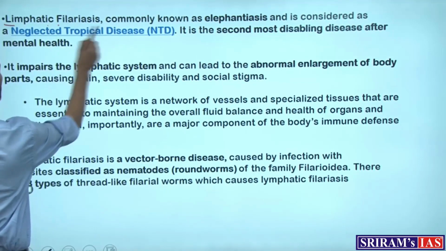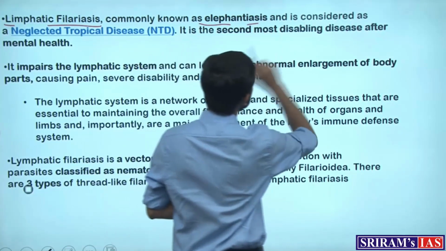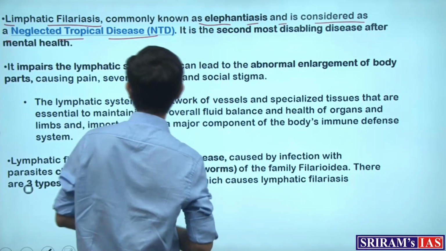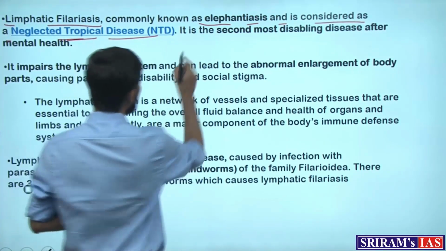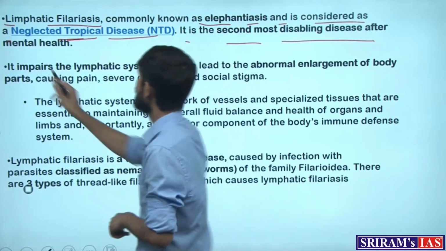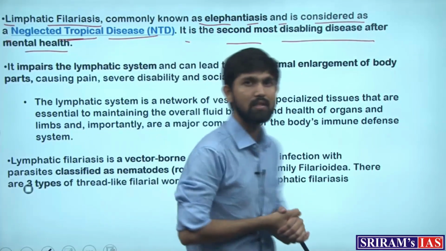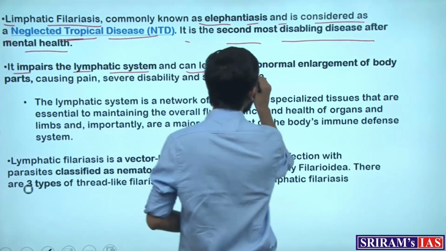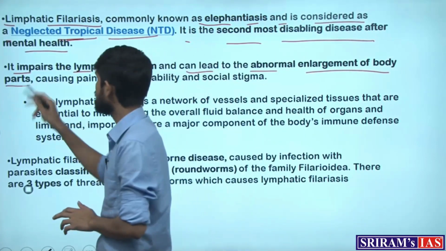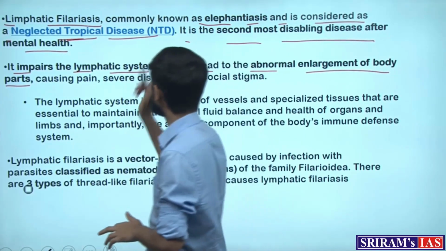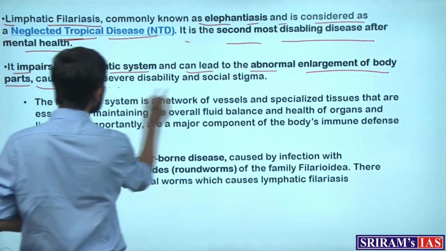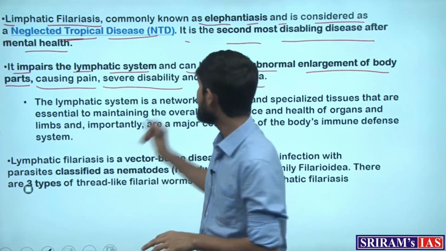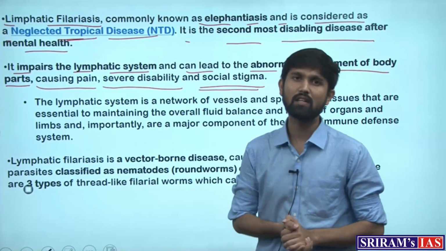So lymphatic filariasis, commonly known as elephantiasis, is considered as a neglected tropical disease, which means that it generally occurs in the tropical region. It is the second most disabling disease after mental health. So basically it disables the person in a lot of sense. It impairs the lymphatic system and can lead to abnormal enlargement of body parts. So the picture that we saw, it enlarges the body parts, causing pain, severe disability, and social stigma as well, right? Because it's not very pleasant to look at. That is why people who suffer through it also face social ostracization.